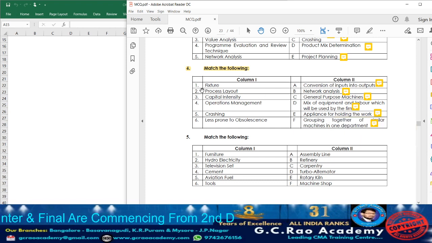So now let us consider point number 1, fixture. Fixture is an appliance for holding the work. Next, point number 2, process layout is grouping together of similar machines in one department. Next, capital intensity is the mix of equipment and labor used by the firm. Next, point number 4, operation management is the conversion of inputs into output. Next, crashing is one of the methods in network analysis. Less prone to obsolescence: general purpose machine.